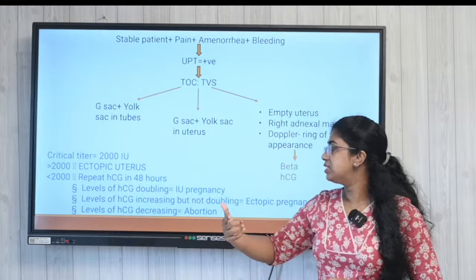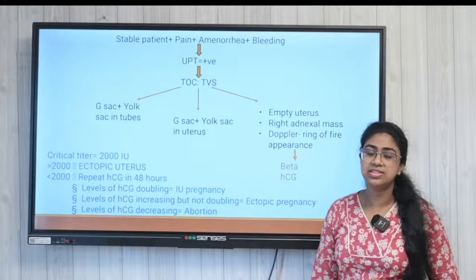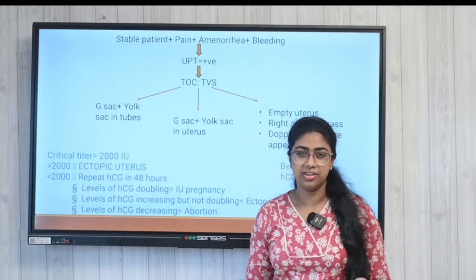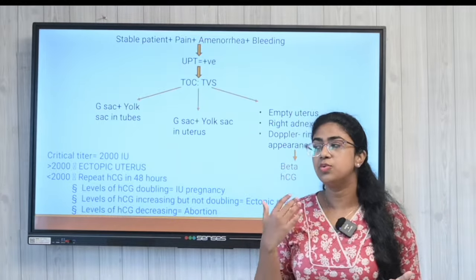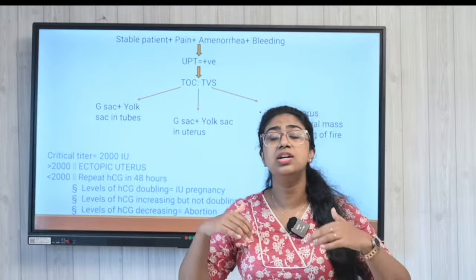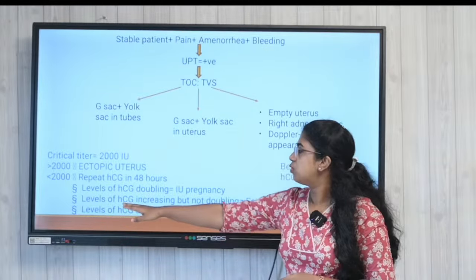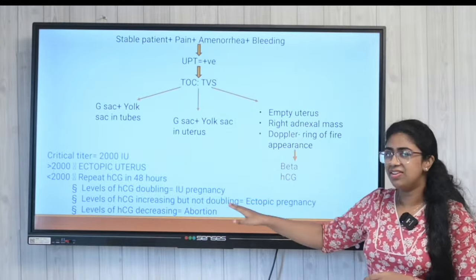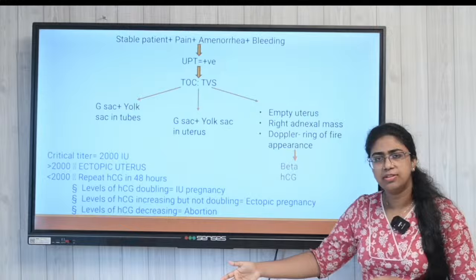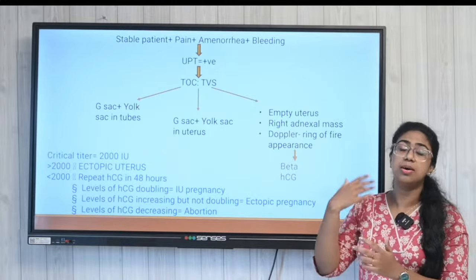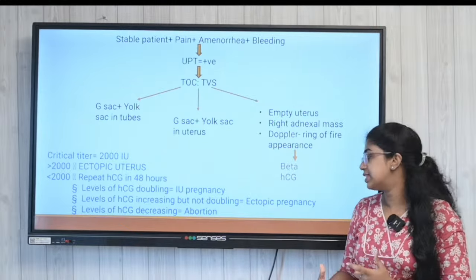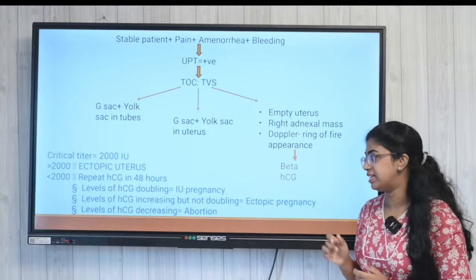If the beta HCG level doubles, that is intrauterine pregnancy. We all know this: intrauterine pregnancy shows a doubling of HCG. Whenever there is an increase but it is not doubling its amount, that is a case of ectopic pregnancy.